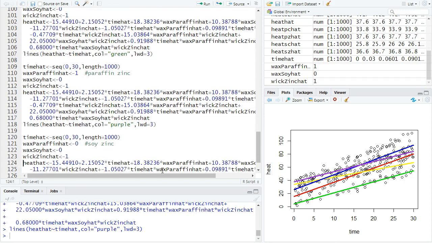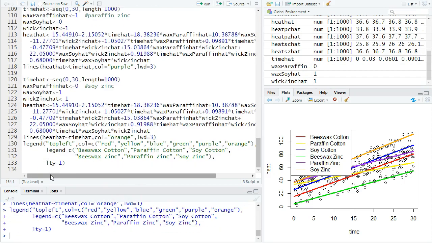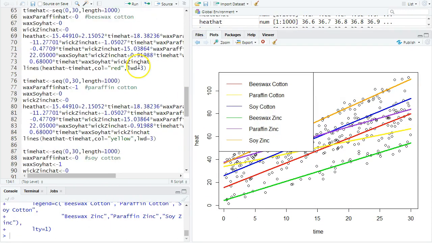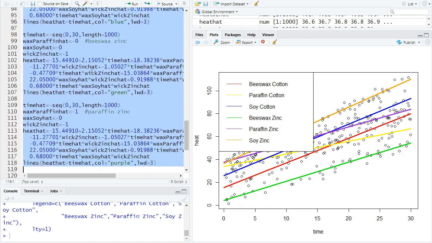Now I want soy zinc. So let's turn soy on. Make sure paraffin's turned off with 0, zinc as 1, and that gives us our last line of orange. All I need now is to copy the same legend I had before. Oh, and we still have the same problems before. That's okay. I'm going to make this a little bit bigger and go all the way back up here, and there's each of those lines.